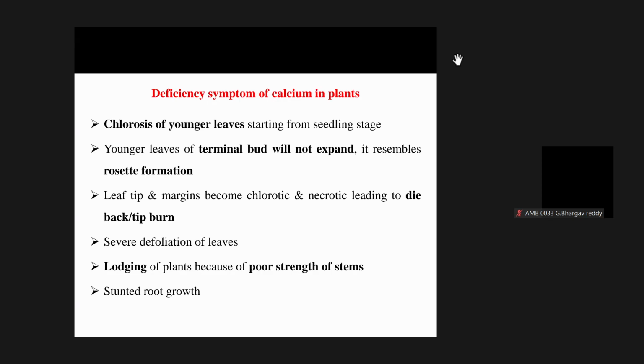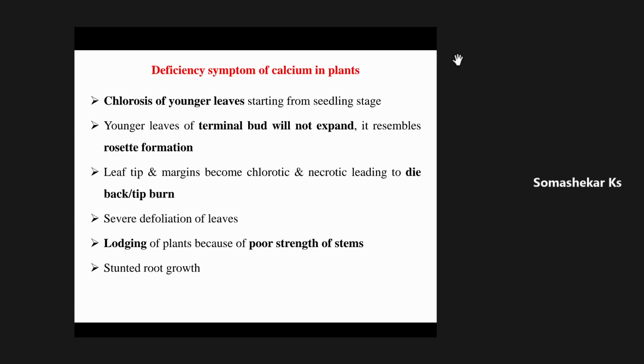As I already told, it will show a deficiency symptom in older leaves for a shorter period of time, and then it will switch over to the younger leaves. Once it switches over to the younger leaves, then the development of the younger leaves will stop. Then it will give rosette appearance. Here, rosette formation will take place.